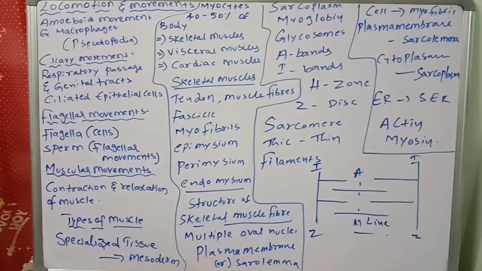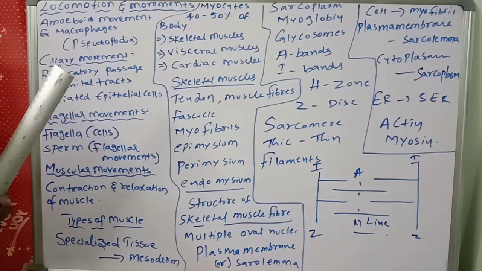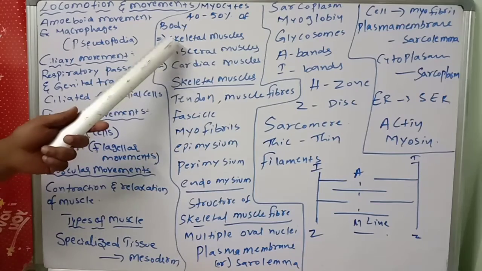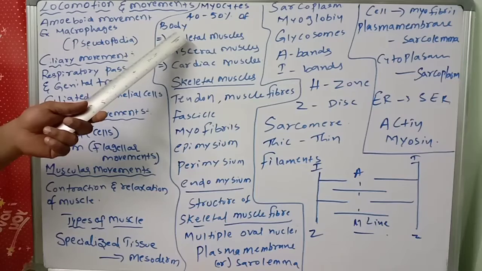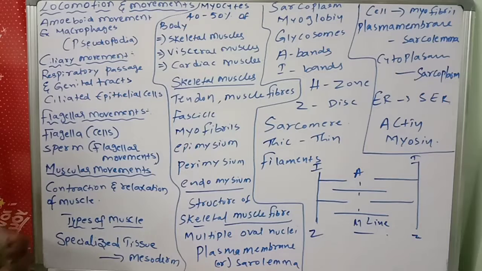What is the importance of these muscles? Muscle cells are held together by connective tissues to form muscular tissue. The muscle cells are classified into three types. What are those? Skeletal muscles, visceral muscles, cardiac muscles. Skeletal muscles are striated muscles which are in our control. Smooth muscles are not in our control. And cardiac muscles, the heart.